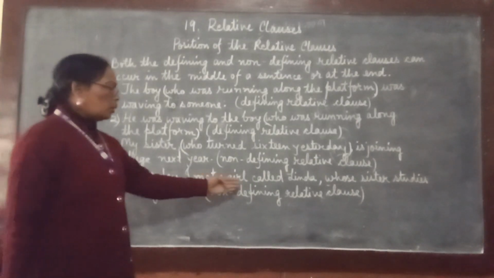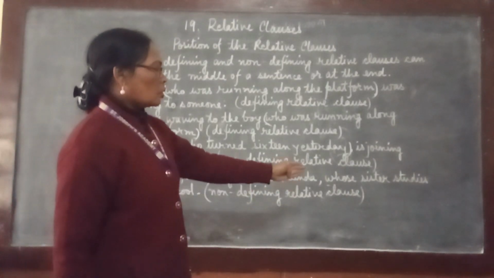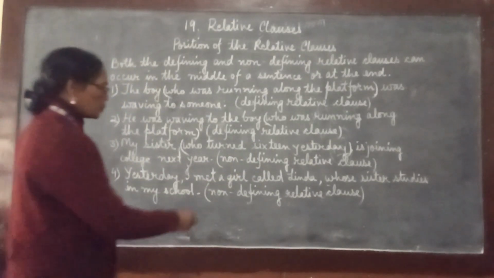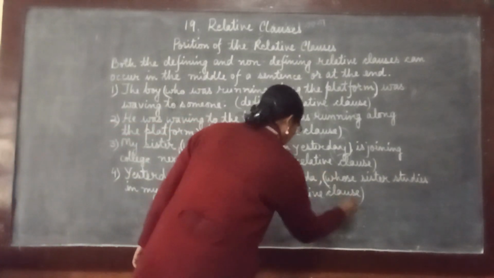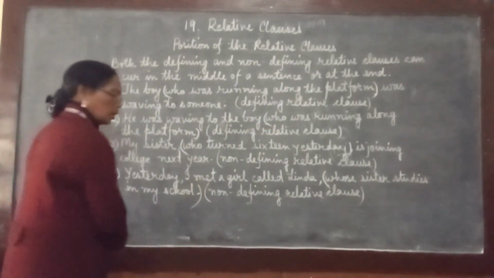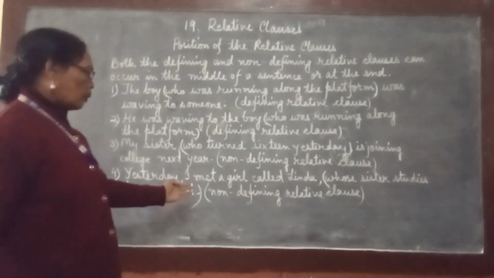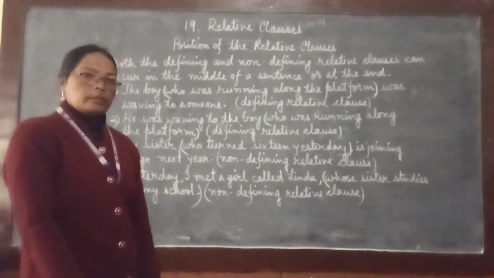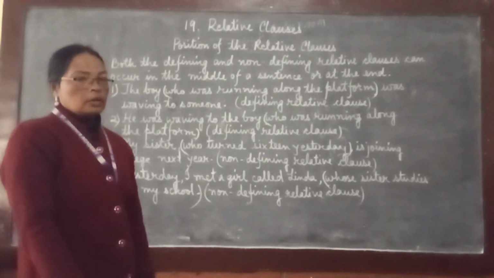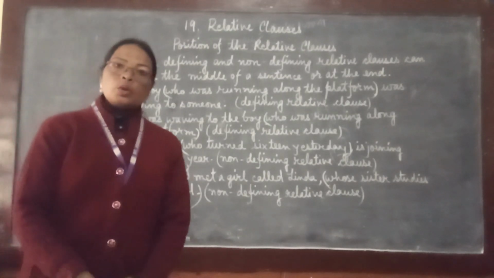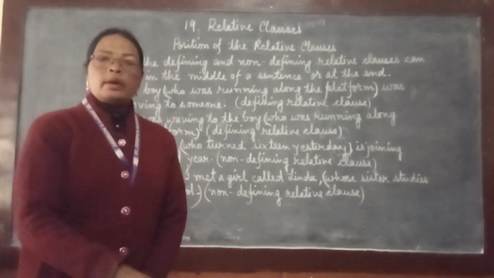Yesterday I met a girl called Linda whose sister studies in my school. In this sentence, from the word whose till school is our relative clause and it belongs to our non-defining relative clause.